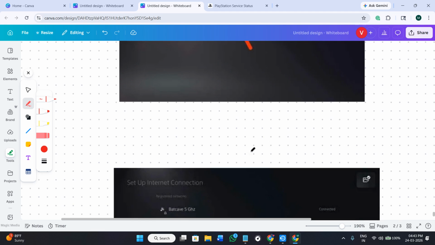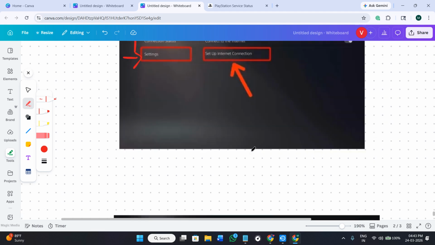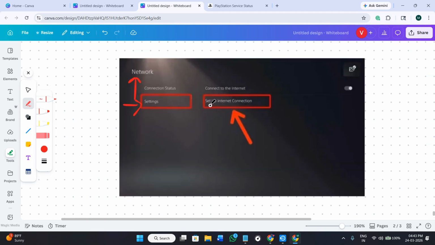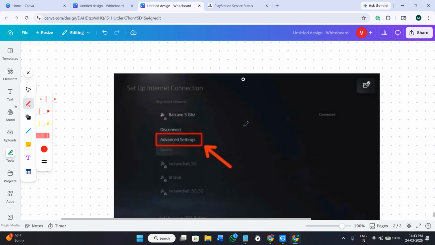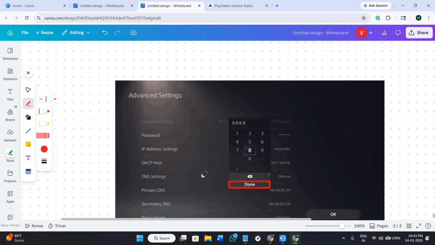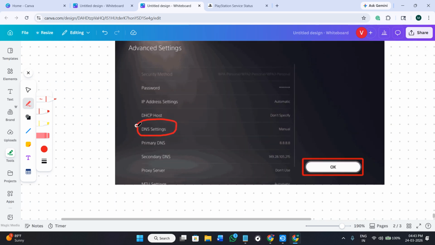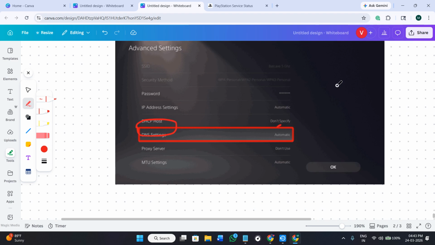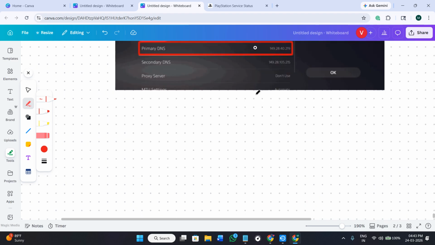Now, if the issue still continues, you can tweak your network. For that, inside the settings and Set Up Internet, look for the option of Advanced Settings. Over here in the advanced settings, click on the option of DNS Settings, then select the option of Manual. Afterwards, set the DNS settings like this.